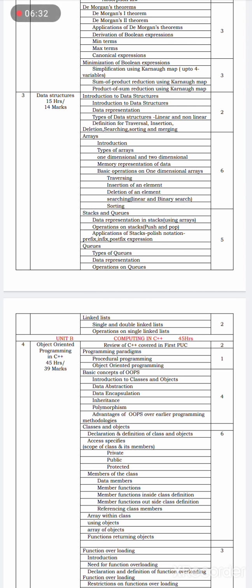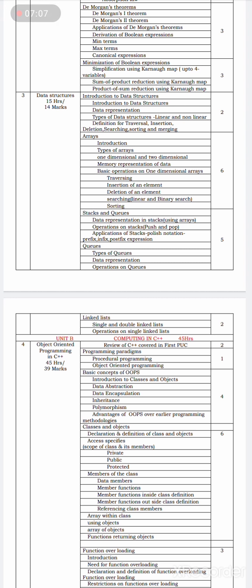Here we will study what data structure is, how data is represented, and the types of data structure, linear and non-linear, and the various types of linear and non-linear structures. We will study the definitions of traversal, insertion, deletion, searching, sorting and merging. These are the basic operations performed on a data structure. We are going to study this in detail.